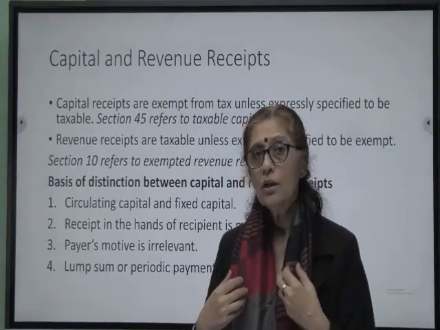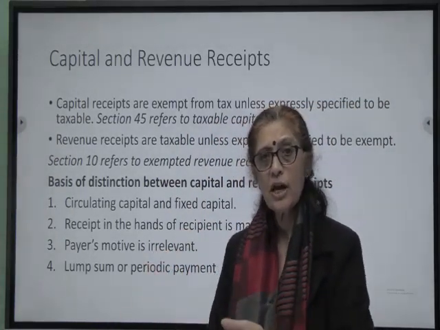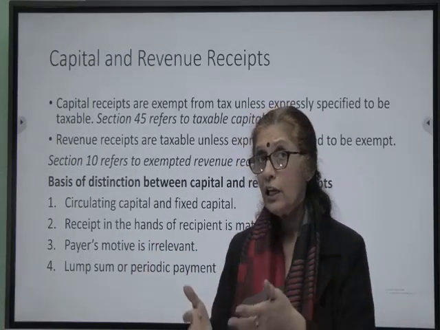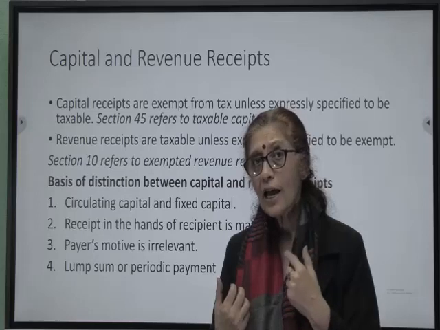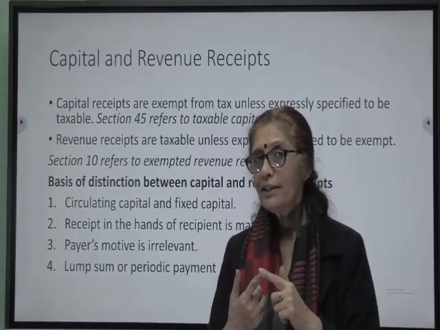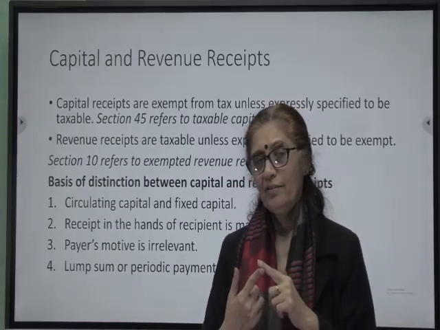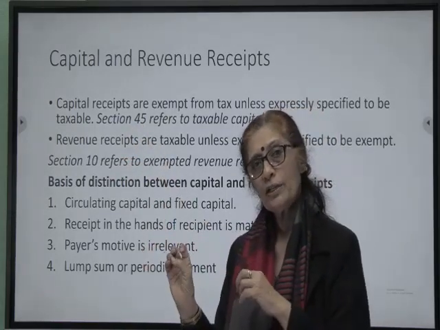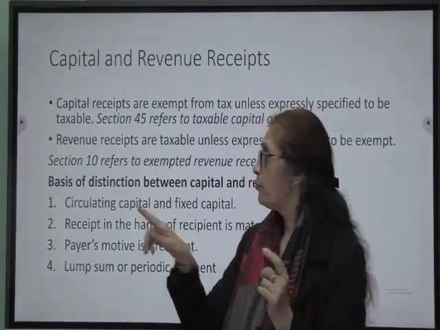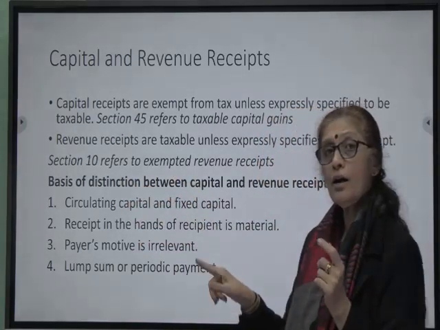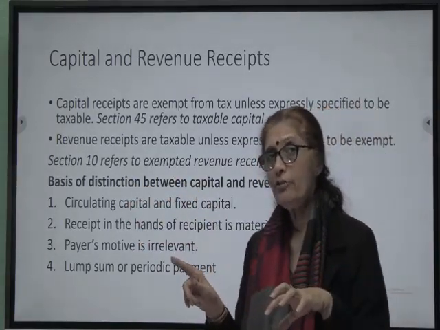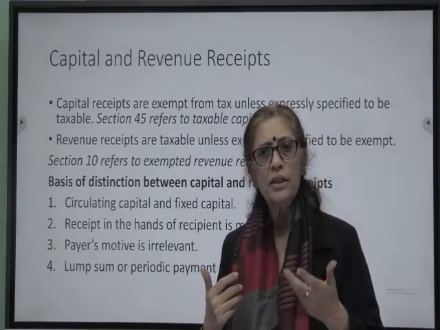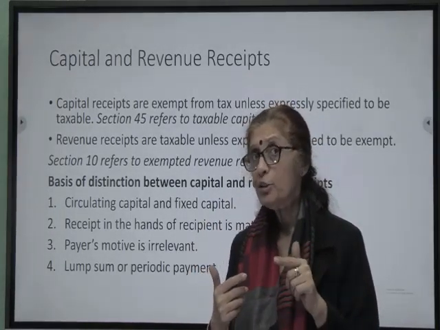I sell my gold, I sell my jewelry, I sell shares, I sell debentures, I sell bonds, land, building, anything. When I sell all this, my income is capital receipt, but it is taxable, right? Why? Because the section 45 clearly talks of the rules of taxing it. Contrary, revenue receipts are taxable. Revenue means something that I am earning. My salary, let us say. I am getting it every month. That's my revenue receipt. So that is taxable.